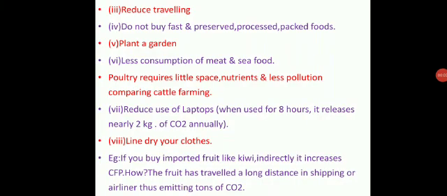To reduce the carbon footprint, we have to follow some practices. The third one is reducing traveling. We want to reduce the usage of travel, and only use public vehicles, not our own or a private vehicle. Next, do not buy fast, preserved, processed, packed food items.